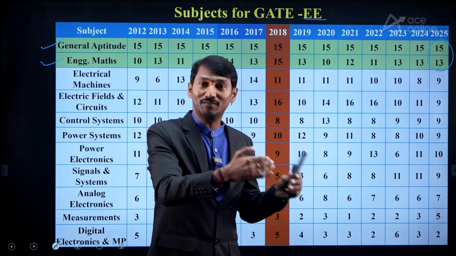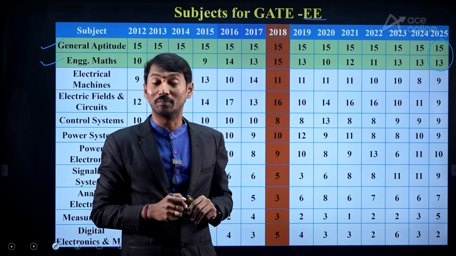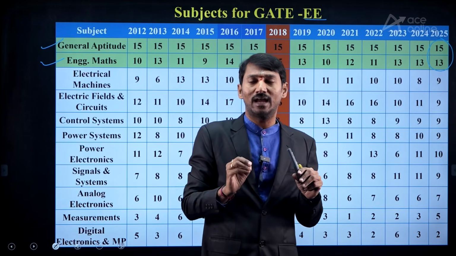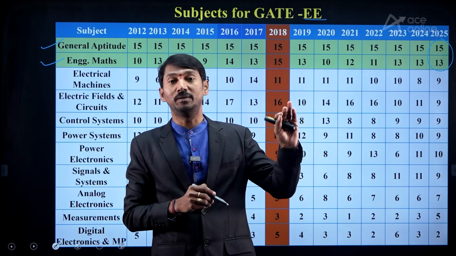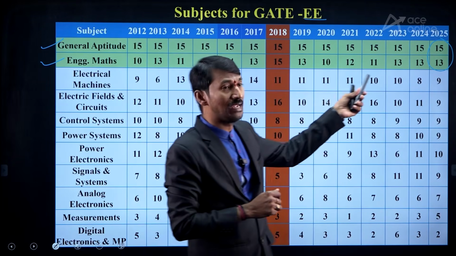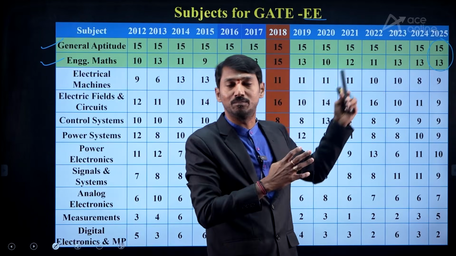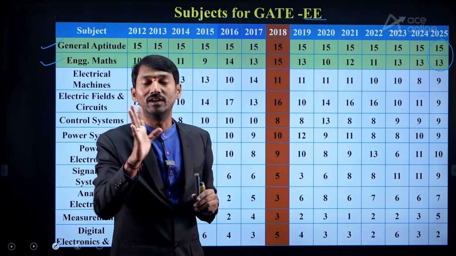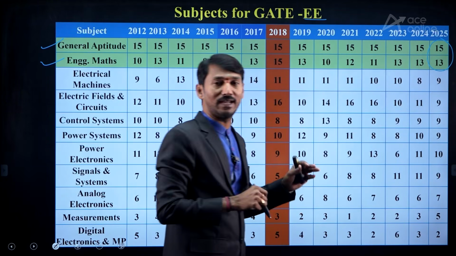That means the rest, 70 to 72 or 75 marks, is only the technical paper. That's why I give every student the suggestion that mathematics and aptitude must be prepared definitely. Otherwise, if you neglect these subjects, your score will definitely be disturbed. That's why mathematics and aptitude are very, very crucial subjects.